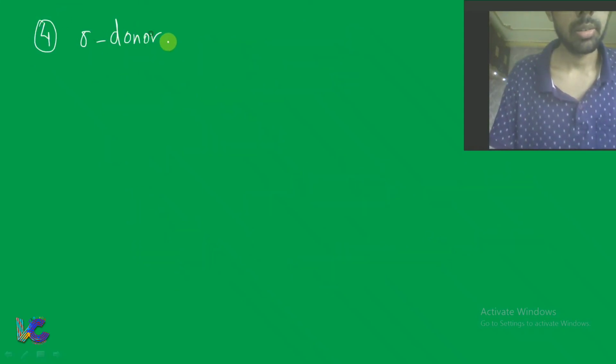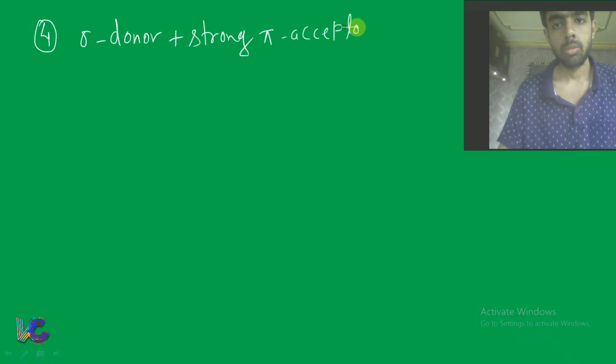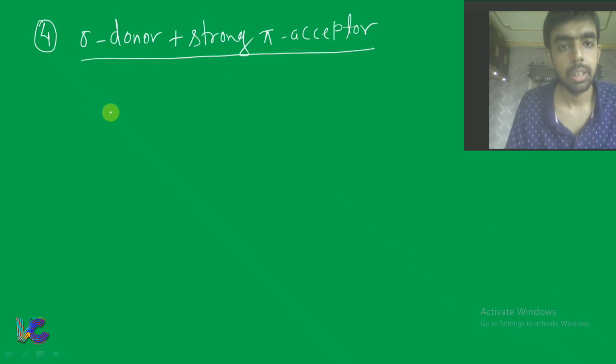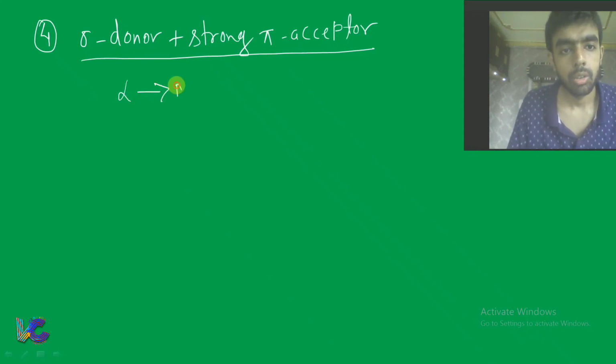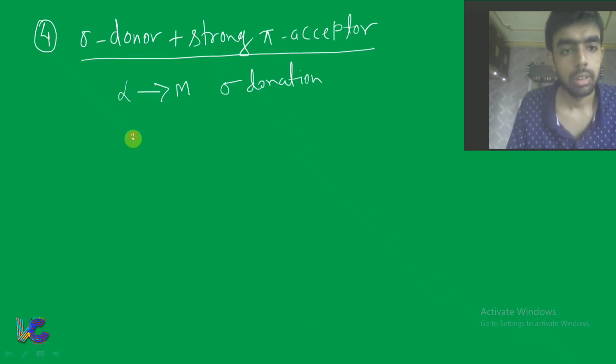Sigma donor plus strong pi acceptor. Okay, sigma donor plus strong pi acceptor. Now here what happens, the ligand to metal sigma donation occurs. Ligand gives its sigma electron to the metal, and metal is strong pi acceptor. That means it takes the electron. That means metal gives the electron to the ligand, that is pi acceptance of the ligand. Okay.